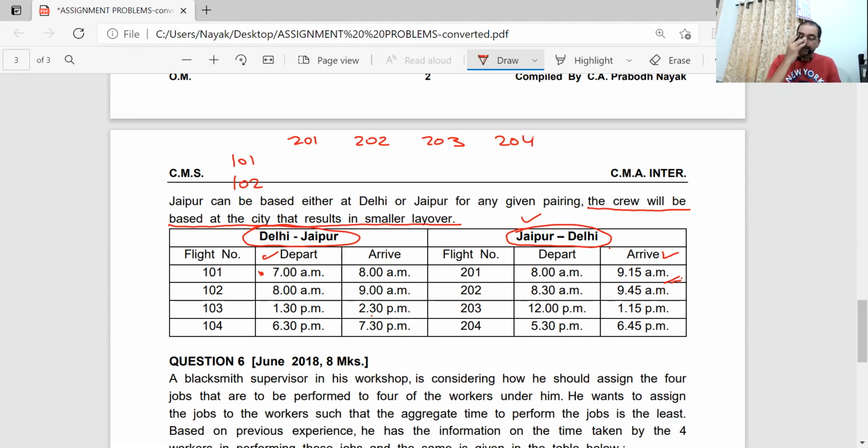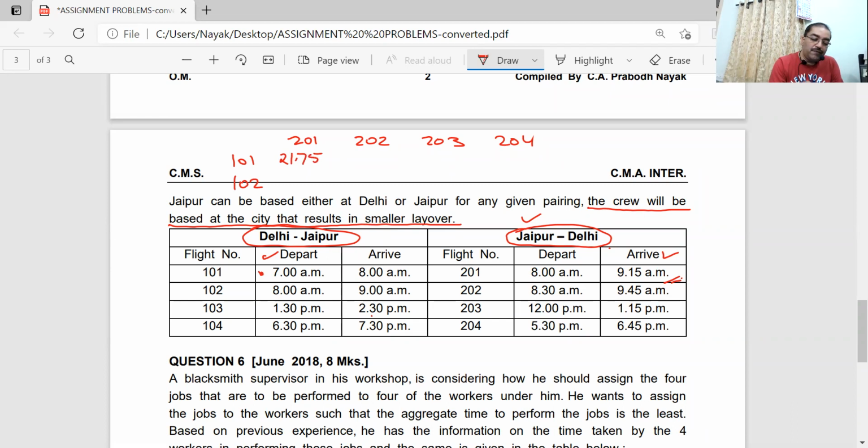So how many hours then? 9:15 today to tomorrow 7 o'clock is 21 hours 45 minutes. Correct, no? Now 45 minutes is 3/4 of an hour. So how do I write this? I will write this as 21.75.